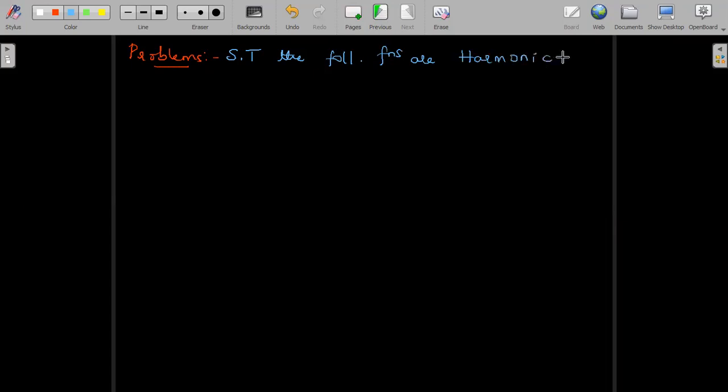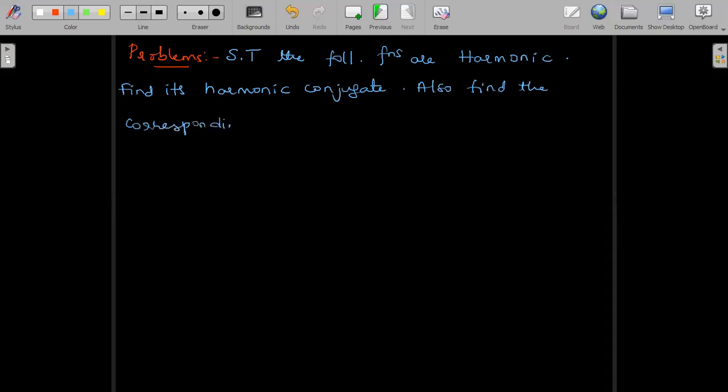First, to prove that they are harmonic, find its harmonic conjugate. Also find the corresponding analytic function f of z. This is a common heading for the problems that I'm going to discuss.